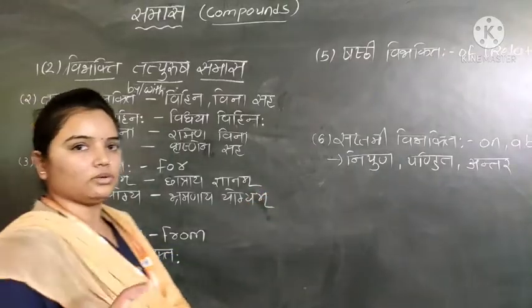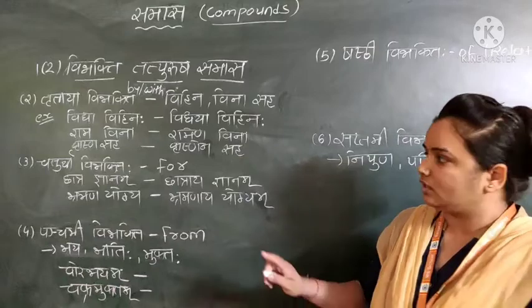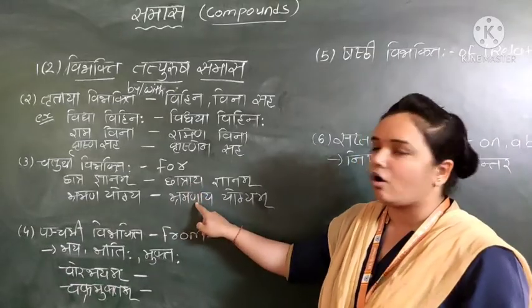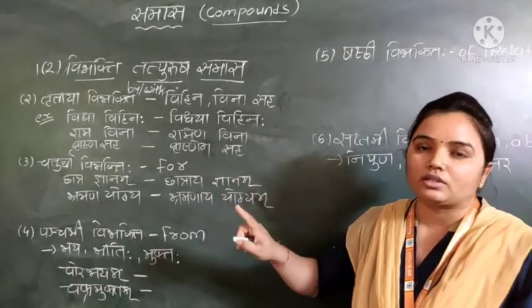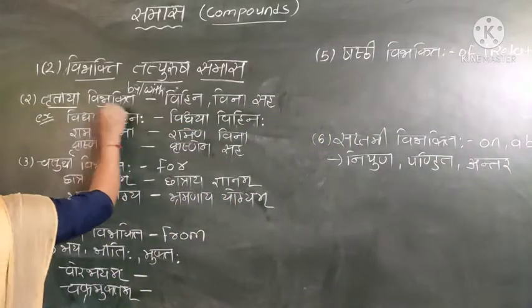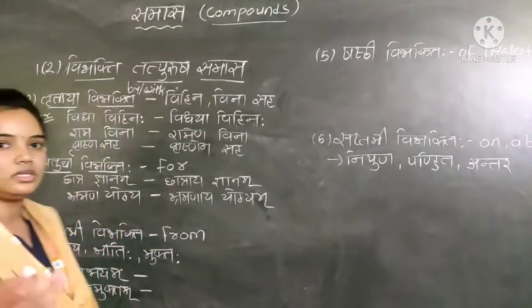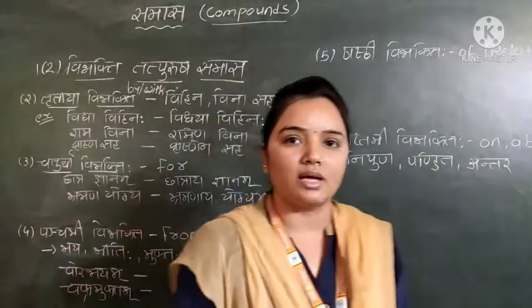So in the Chaturthi Vibhakti, when we dissolve the word, the Purva Pad will be of the Chaturthi Vibhakti, so it is called Chaturthi Vibhakti Tatpurush Samas. This is of the Tritiya and this is of the Chaturthi Vibhakti Tatpurush Samas.